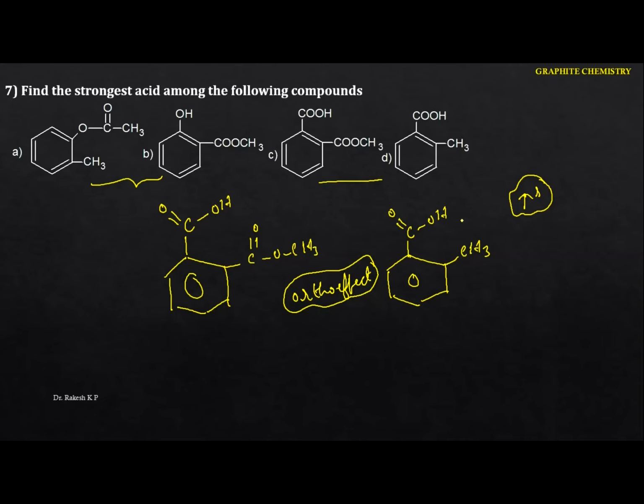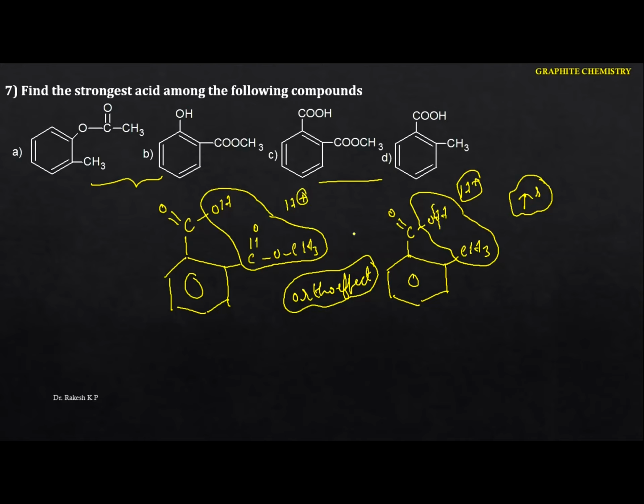Between these two we can identify the repulsion. Whenever they get the repulsion, H plus releases, because the bond cleavage takes place here. Due to the repulsion, the bond breaks between oxygen and hydrogen, hence H plus releases, hence they act as acidic in nature. The same concept we can identify here also, because here also you have a bulky group. When the bulky group is attached to the ortho position, we can identify the repulsion, and here also it releases H plus.